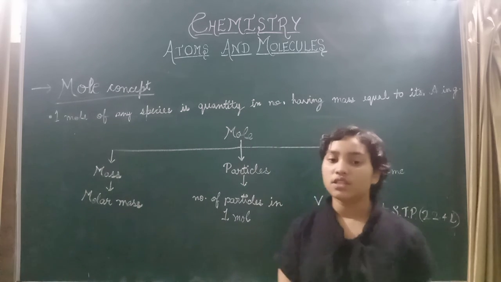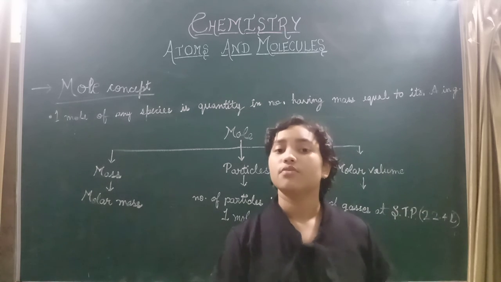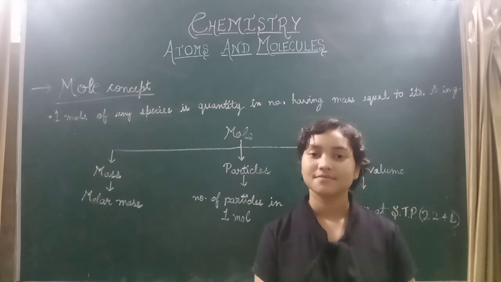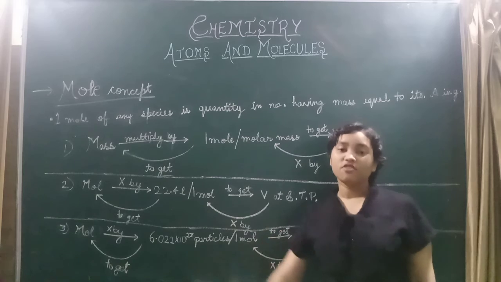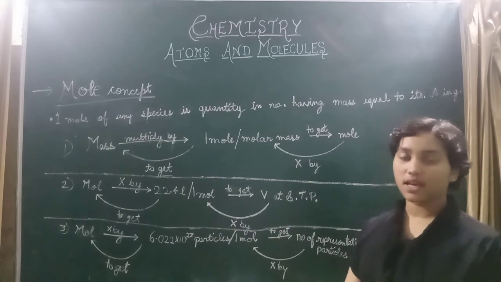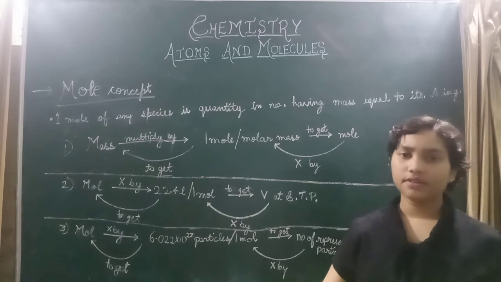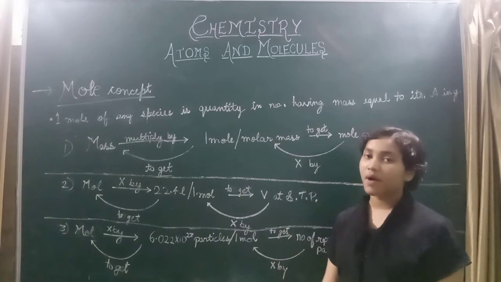Let's take a look at them. I will tell you the different tricks for solving the different problems. So here are the 3 tricks by which you can solve any of the related numericals and get the marks easily.